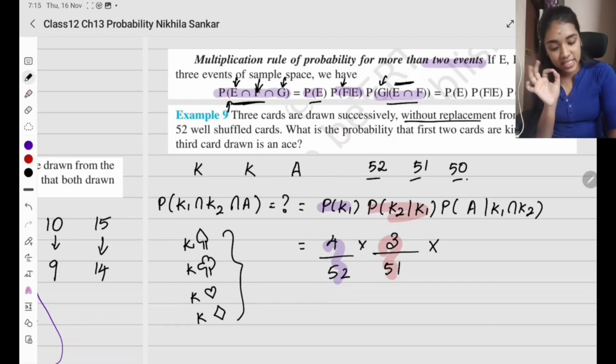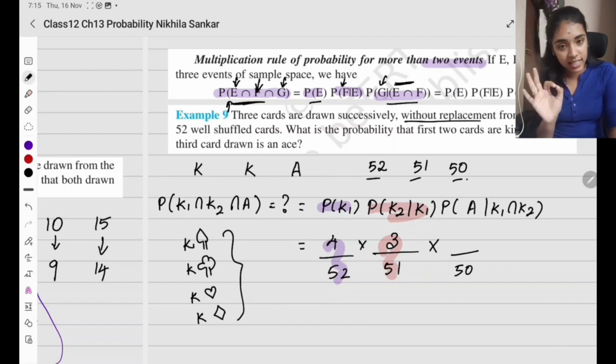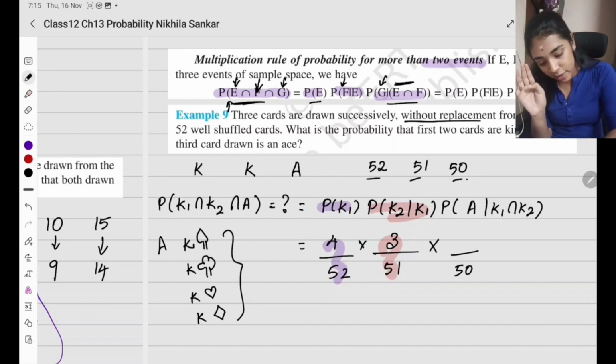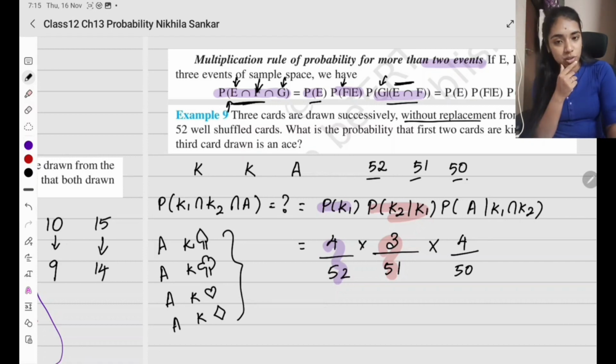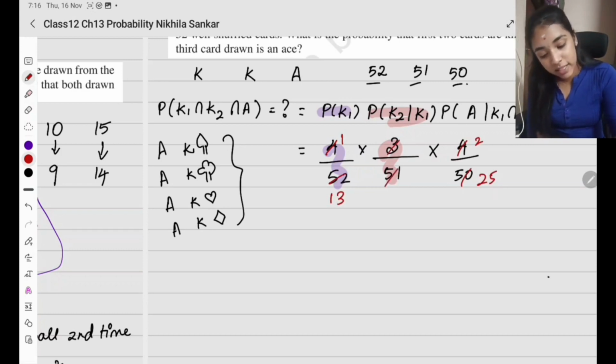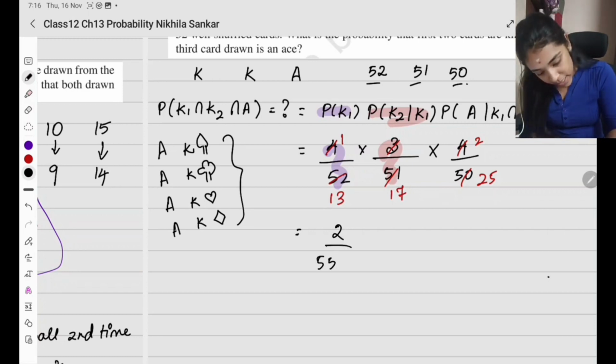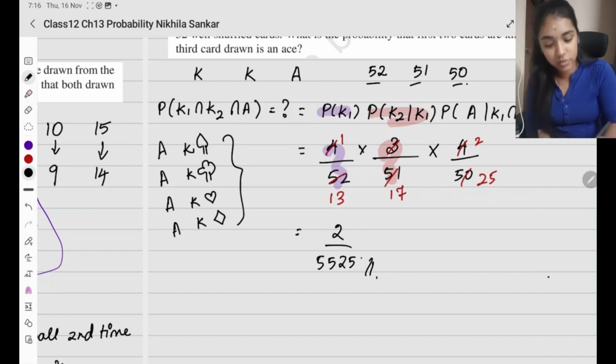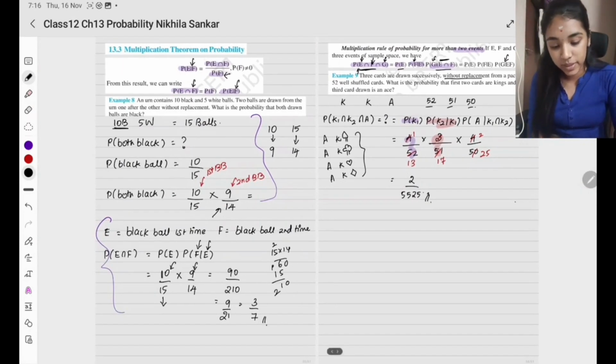Now the probability of taking an ace. Now the total number of cards is 50. From that, how many aces can we take? I'll have ace of spades, ace of clubs, ace of hearts and ace of diamonds. So I have 4 possibilities in total. So this is going to be my total answer. Again, further simplify. 4 ones are 4, 4 ones are 4, 4 threes are 12. Again 2 twos are 4, 2 25 times. I can also simplify this. 3 ones are 3, 3 ones are 3, 3 sevens are 21. Okay. So what is the numerator going to be? It's going to be 2 divided by, when I multiply, I'll have 5525. So this is going to be my answer. Please copy.